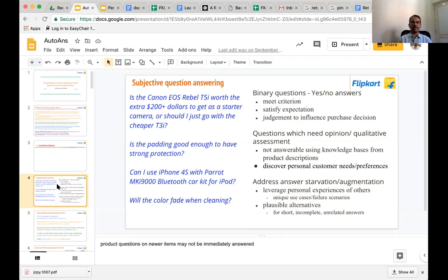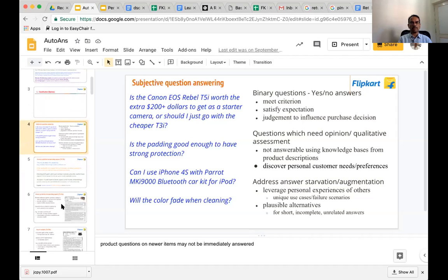Examples on the left-hand side: Is the Canon EOS Rebel T5i worth the extra $200+ to get as a starter camera, or should I just go with the cheaper T3i? Is the padding good enough to have strong protection? Can I use iPhone 4S with Parrot MKI 9000 Bluetooth car kit for iPad? Will the color fade when cleaning? So you get the drift. These are subjective questions. How do we answer them? So that's the prevailing theme for most of these papers.